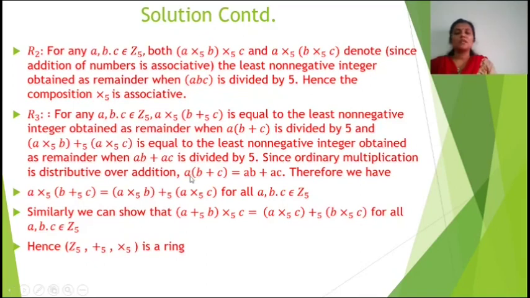Since ordinary multiplication is distributive over addition, a into (b plus c) is equal to ab plus ac. Therefore we have a multiplication modulo 5 (b addition modulo 5 c) is equal to (a multiplication modulo 5 b) addition modulo 5 (a multiplication modulo 5 c) for all a, b, c element of Z5. Similarly, we can show that (a addition modulo 5 b) multiplication modulo 5 c is equal to (a multiplication modulo 5 c) addition modulo 5 (b multiplication modulo 5 c) for all a, b, c element of Z5. Hence Z5 with addition modulo 5 and multiplication modulo 5 is a ring.